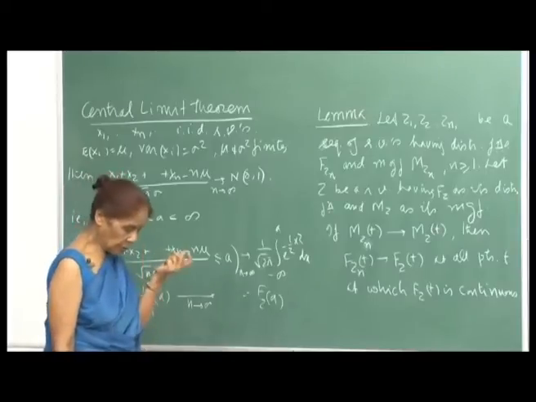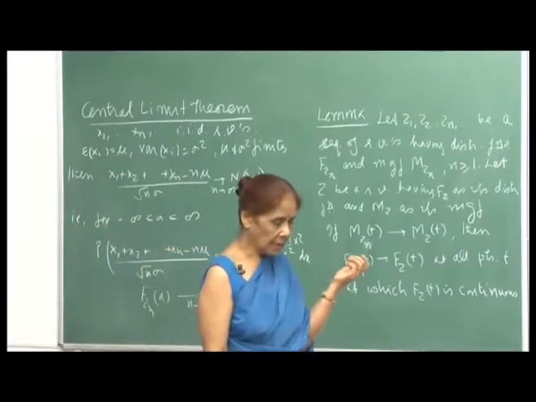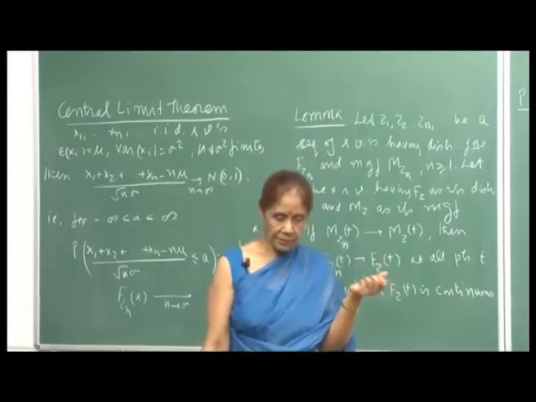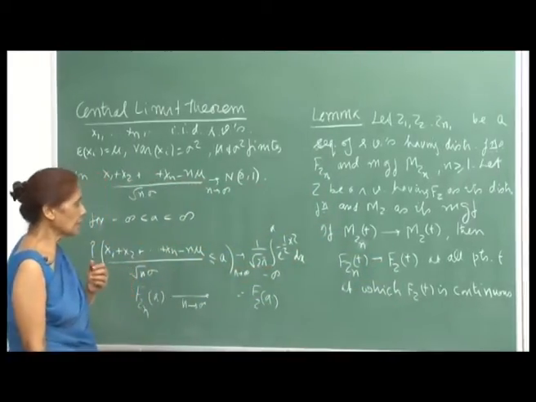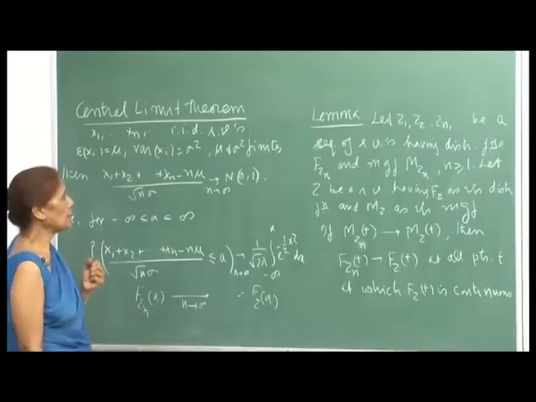Now, in order to prove this, I need to use a lemma which talks about uniqueness of the MGF. I will not give a proof for this; we will just accept the lemma as it is.